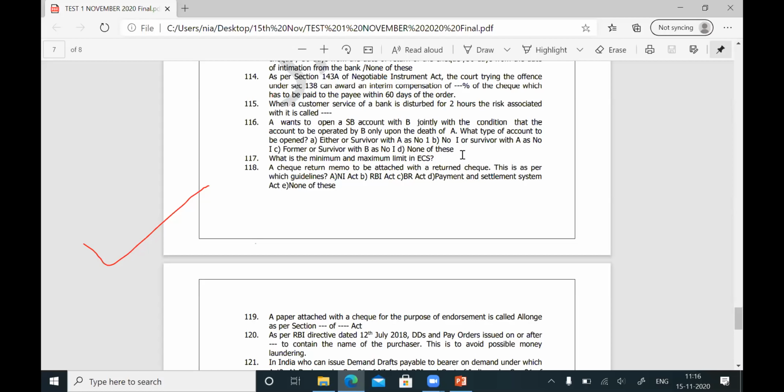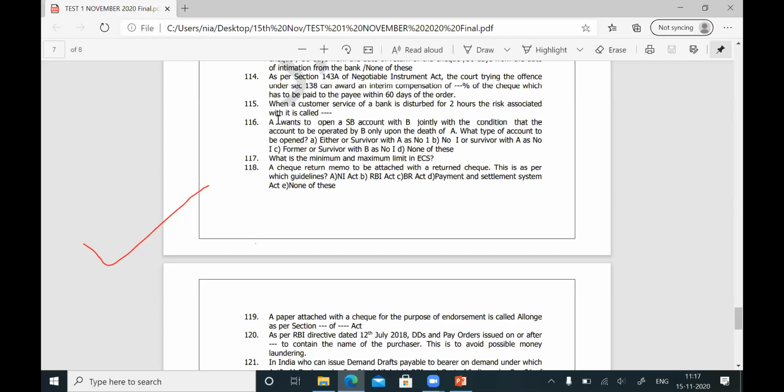You can open the account with the condition former or survivor, but here the condition is that A wants to open an SB account with B jointly with the condition that the account is to be operated by B only upon the death of A. So either or survivor, you cannot open. Number 1 or survivor with A as number 1.